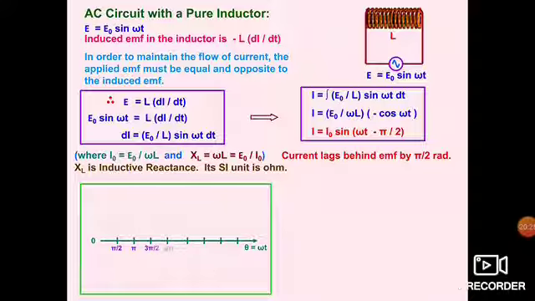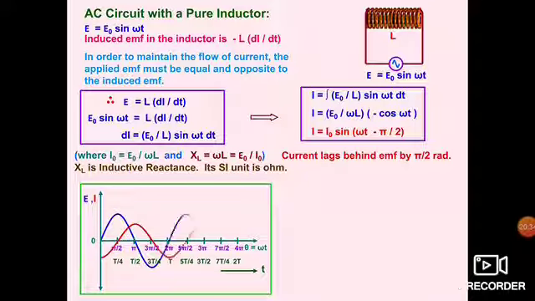Now again we have a variation. EMF, if we plot like this, so as I is equal to I naught sin omega t minus pi by 2, if we plot the graph of variation between E and I, what do you find? E will follow the sinusoidal graph, where I will follow the cos graph, because it is equal to sin omega t minus pi by 2. E naught is the maximum value, so E is equal to E naught sin omega t, I naught is the maximum value, and I is equal to I naught sin omega t minus pi by 2.